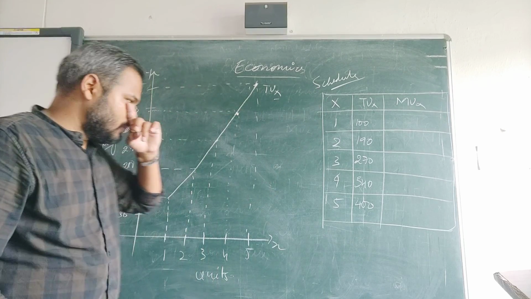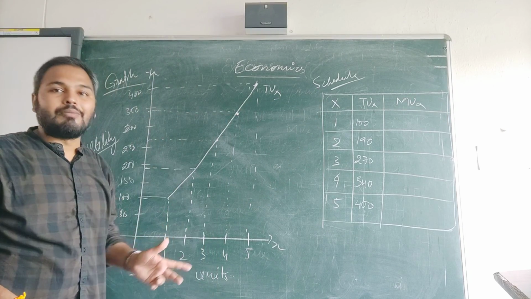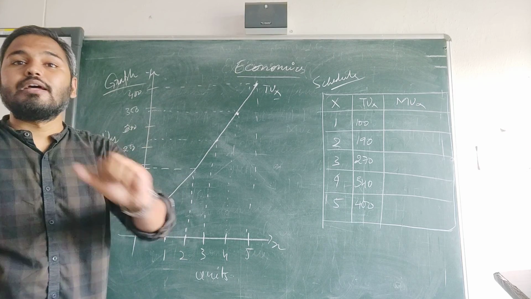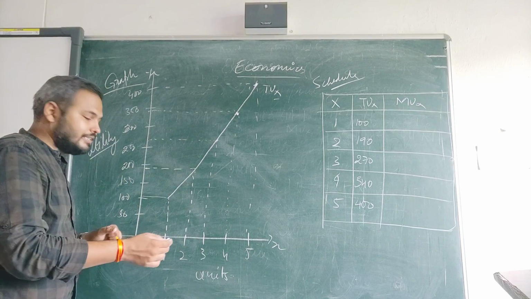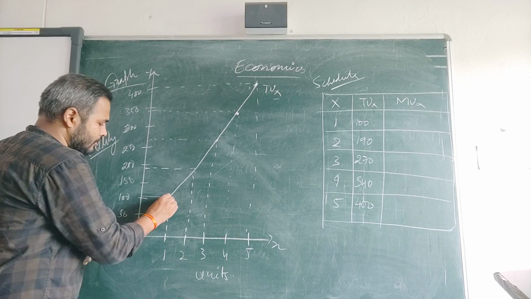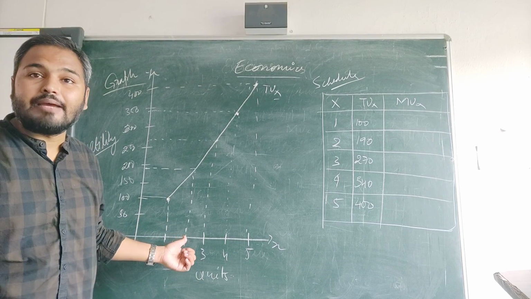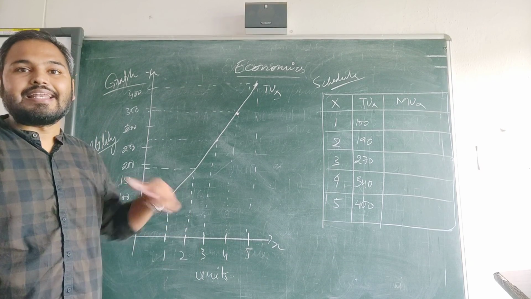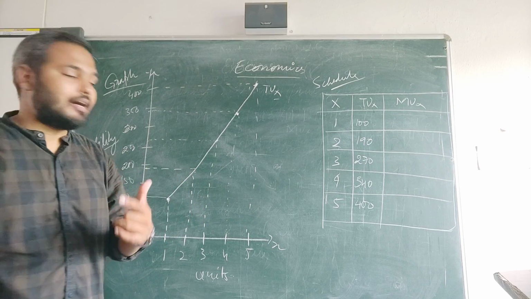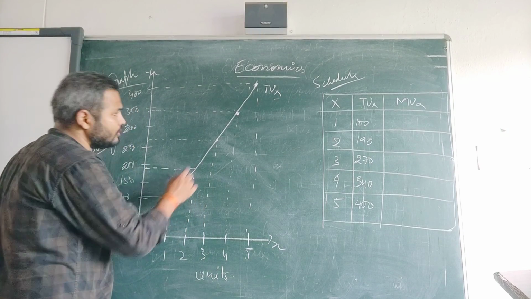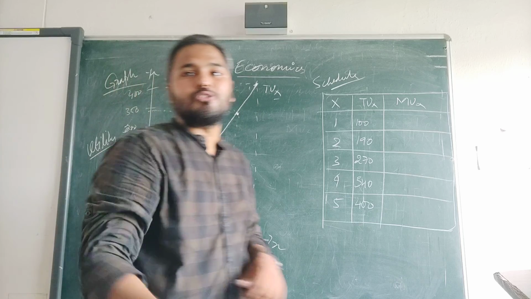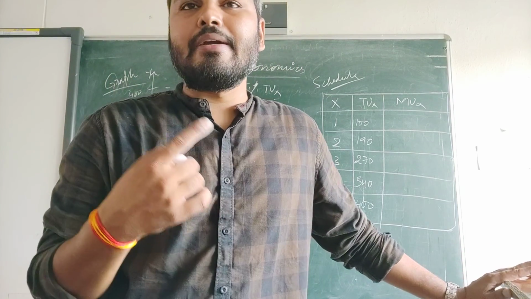But when we talk about the marginal utility, it keeps on decreasing. So how will we see this? First unit when we consumed, it became 100. Then next time when we consume, it became 90.